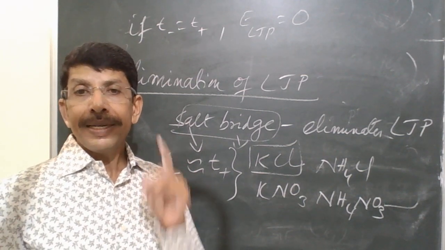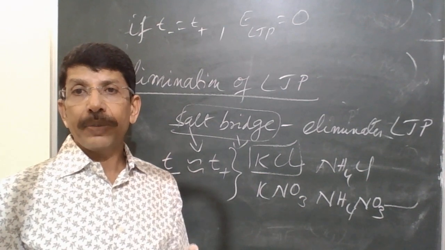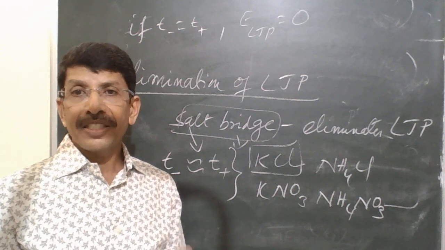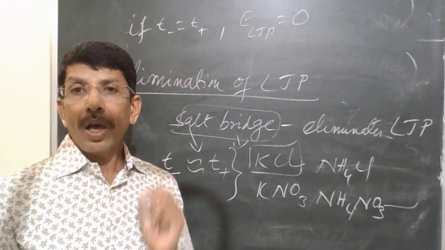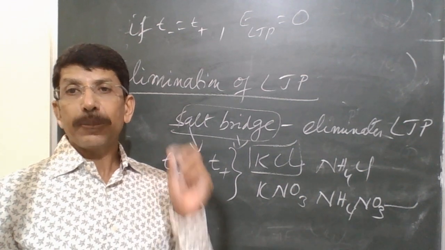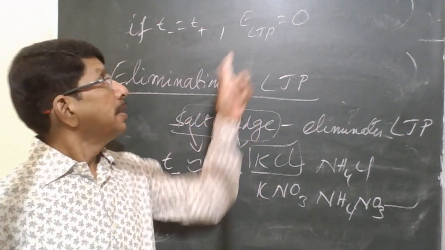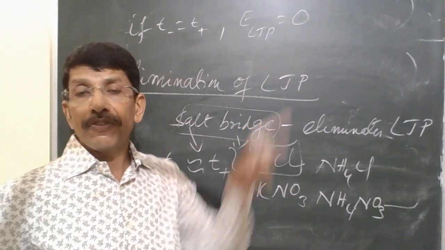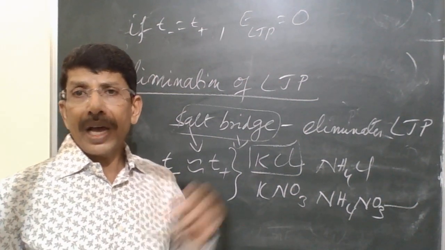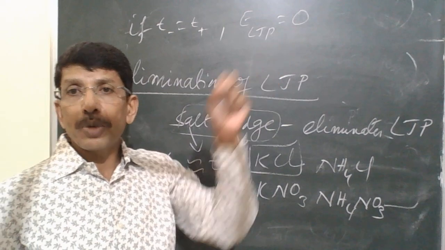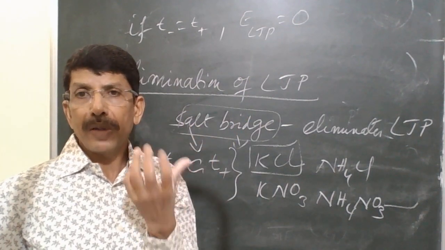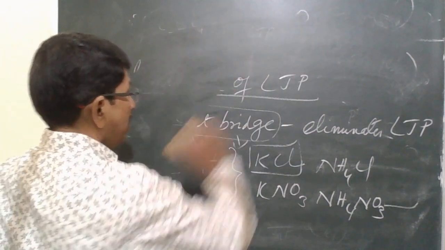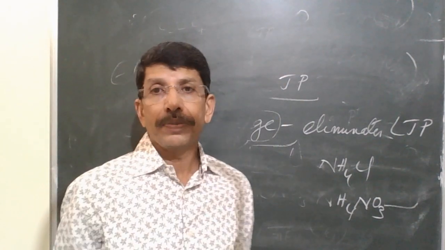So remember, the salts used in a salt bridge are those whose anion and cation have equal or almost equal transport numbers. Only when this condition is satisfied does liquid junction potential become 0, or if they are nearly the same, it will be minimum, almost negligible. So this is about liquid junction potential and salt bridge.